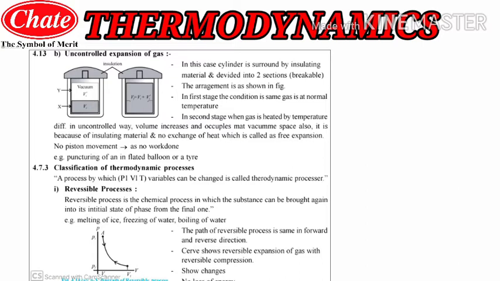And the boiling of water is also a reversible process, in which if you boil the water, it will be converted into vapor, and if you condense that, it will again be converted into water. So that is also one of the reversible processes.